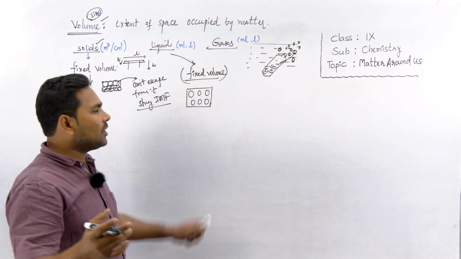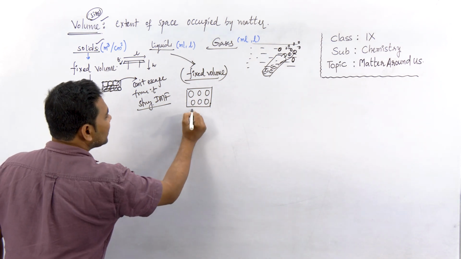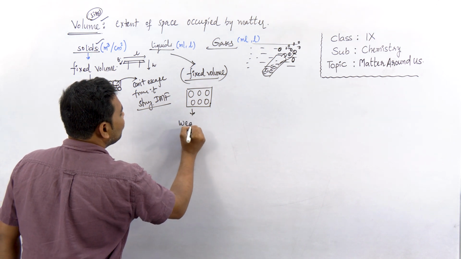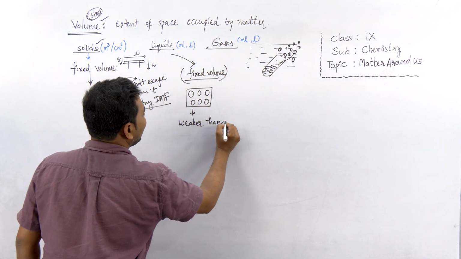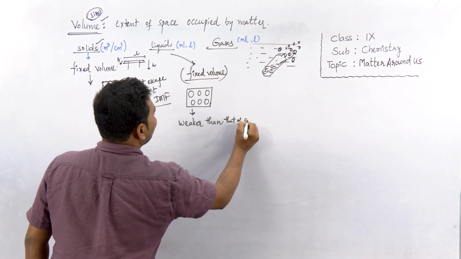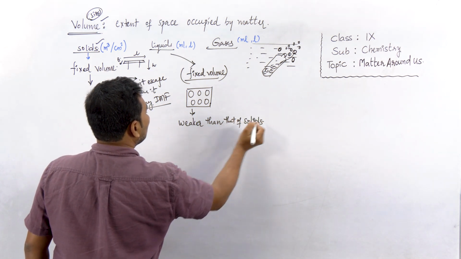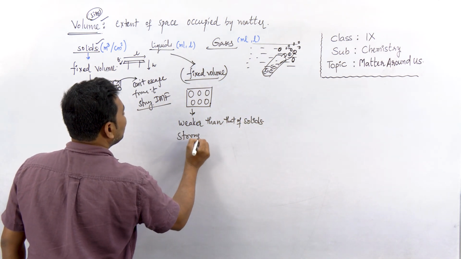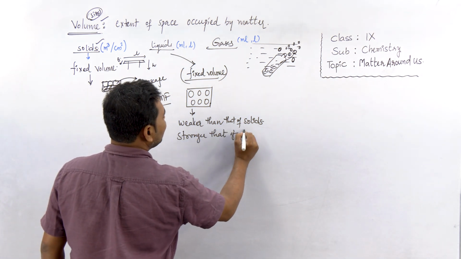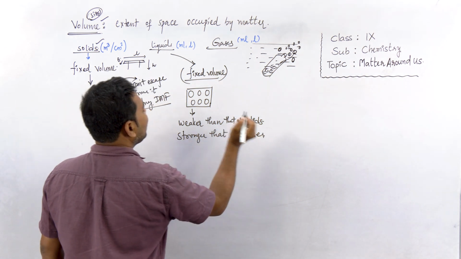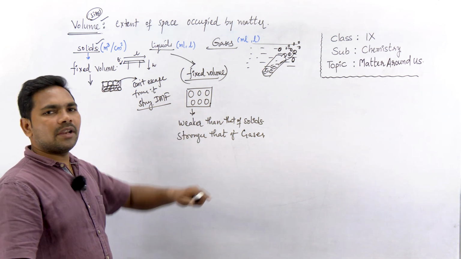These attraction forces are weaker than that of solids, but stronger than that of gases, right? So they are moderate.